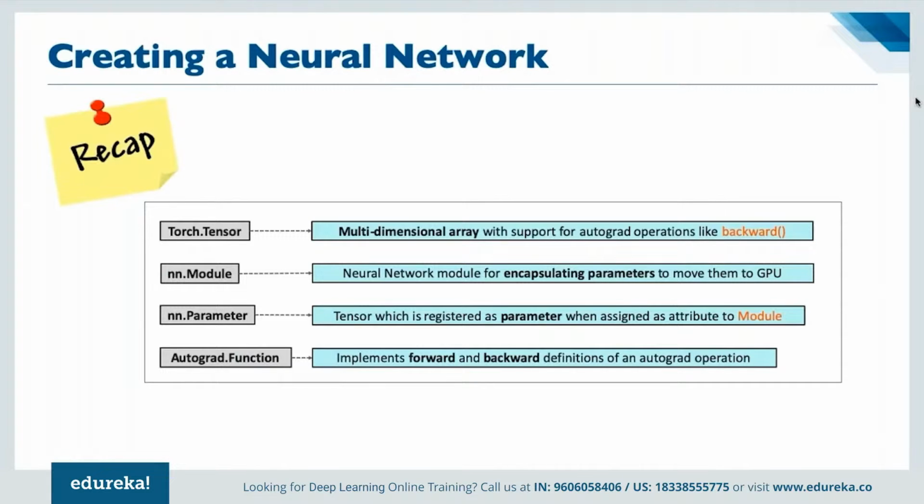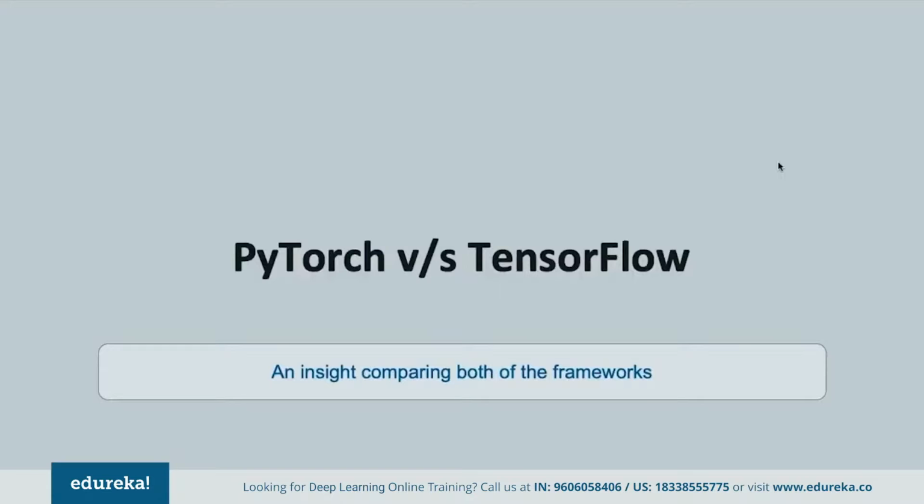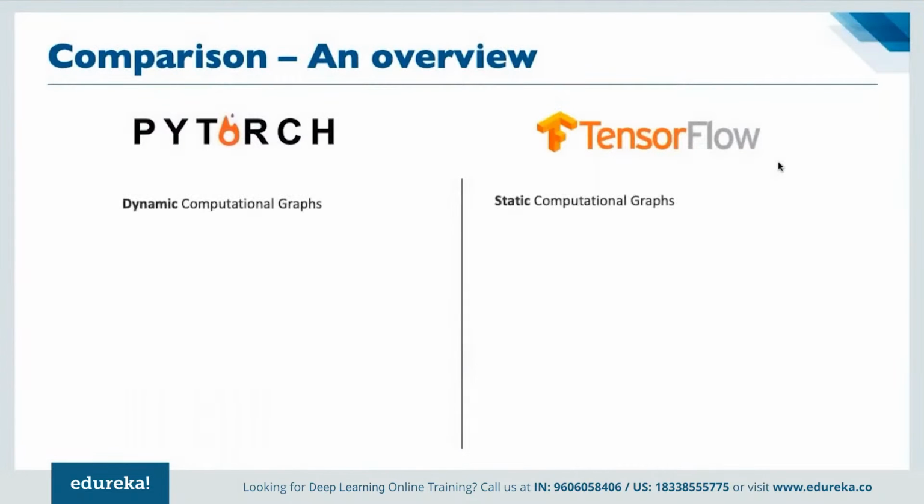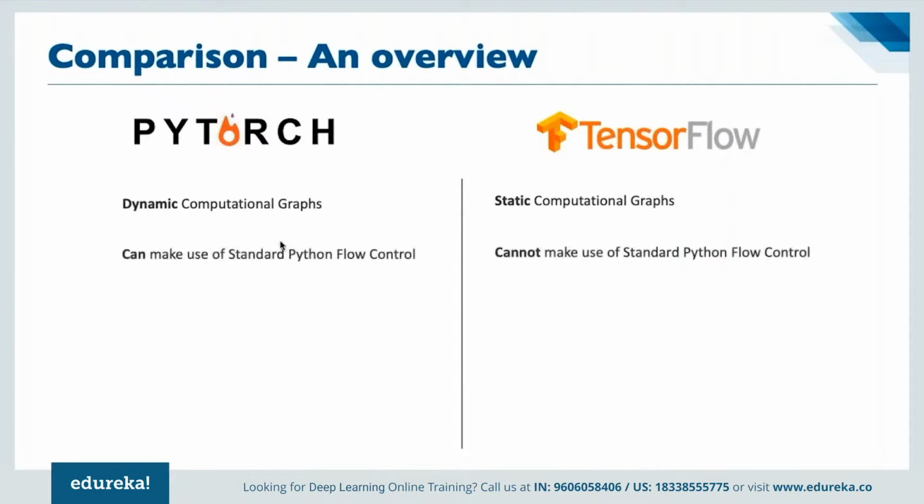If we have to compare how PyTorch stands in comparison to TensorFlow, PyTorch is used for dynamic computational graphs, whereas TensorFlow is used for static computational graphs. In PyTorch, we can make use of standard Python flow control, whereas TensorFlow cannot use the Python flow control as compared to PyTorch.